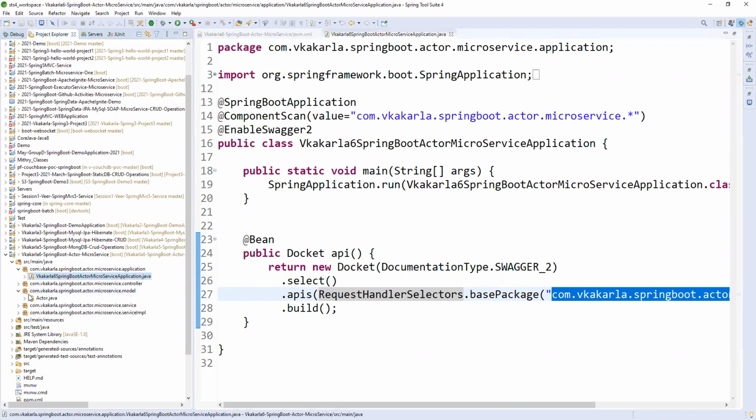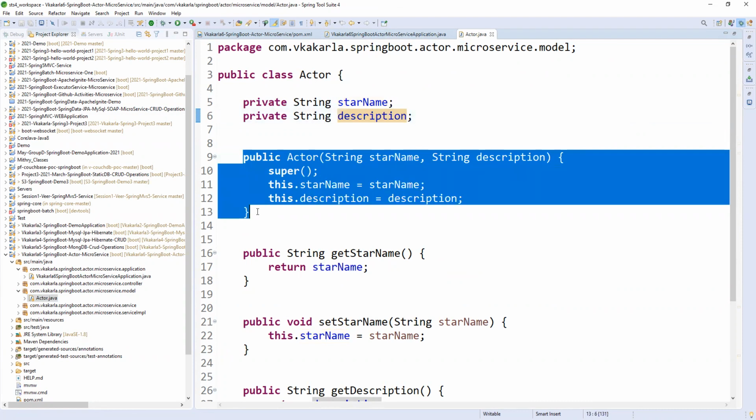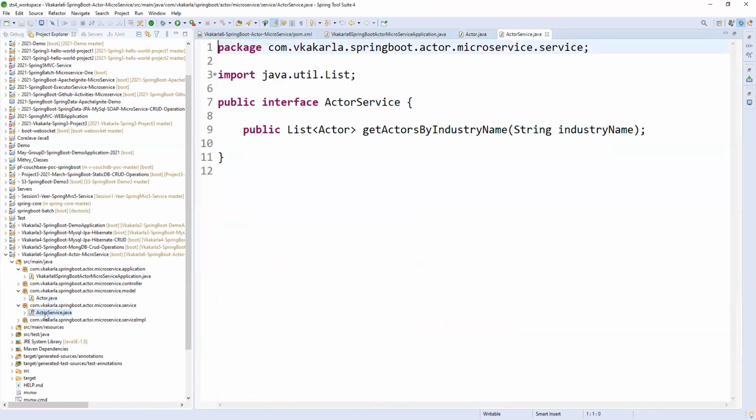Before opening the service, let me open the model. So the model has star name and description. So actor, right? That star name and description. We have a constructor also to create an object for this. The remaining are all setters and getters to hold the name and description. Fine.